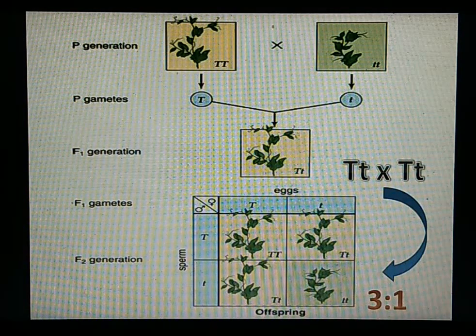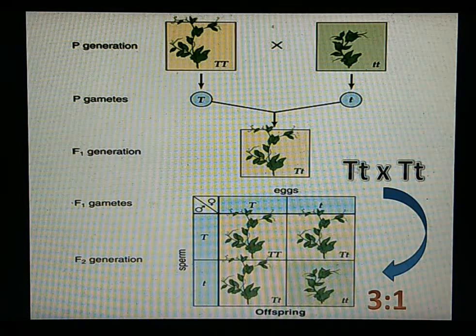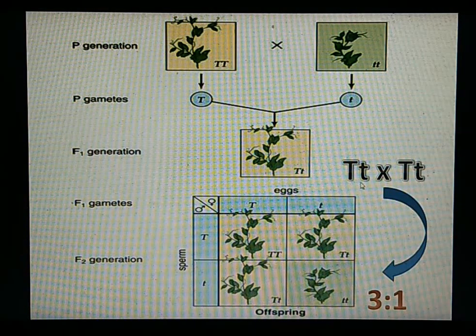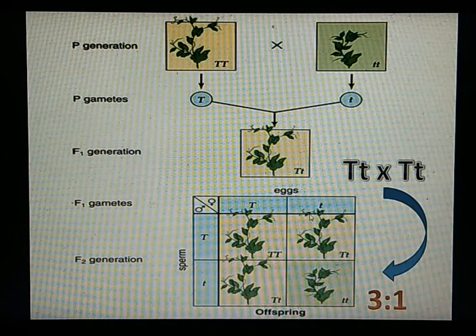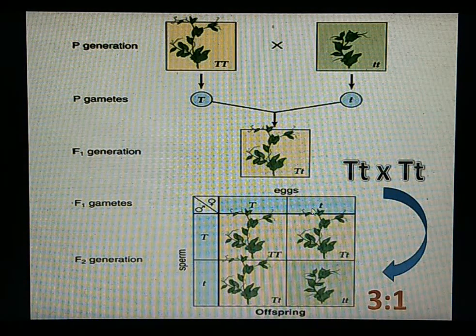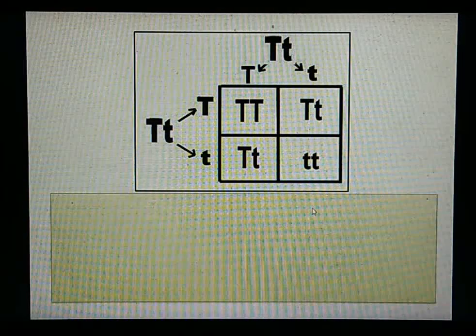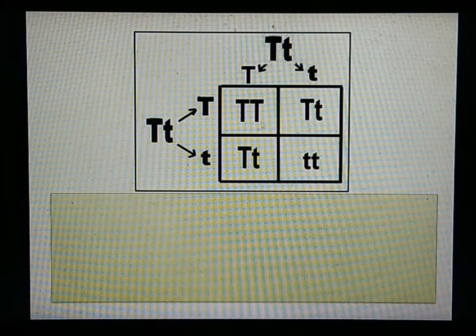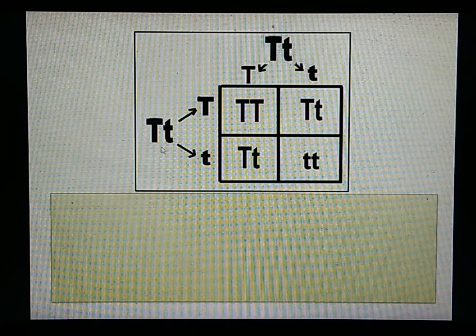Moreover, these factors get separated or segregate from each other during gamete formation. We can learn this segregation when we prepare the Punnett square. We have already learned how to prepare a Punnett square. So what do we do? We take a plant, which is diploid, and then we segregate these factors.